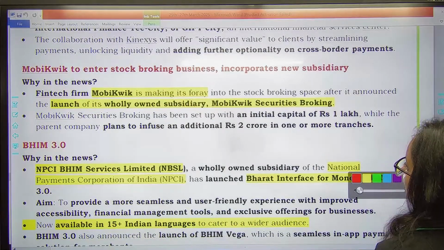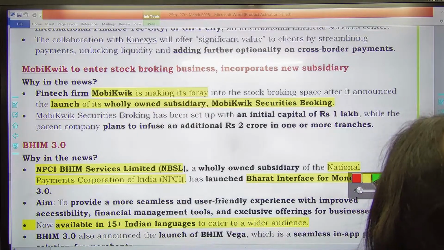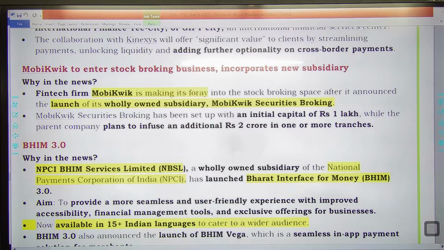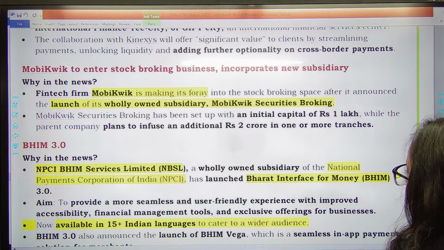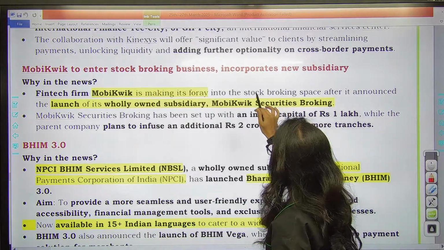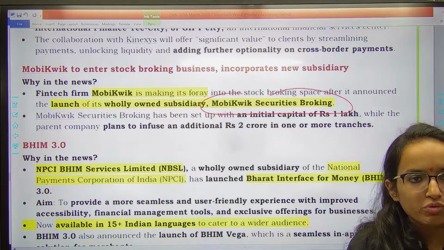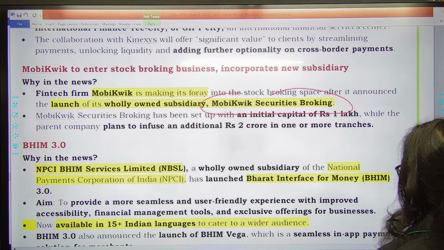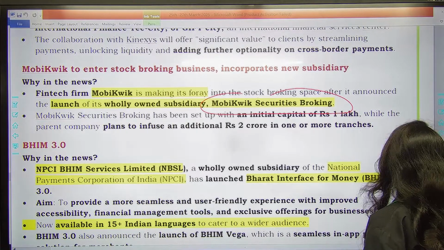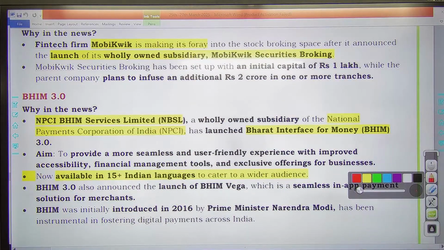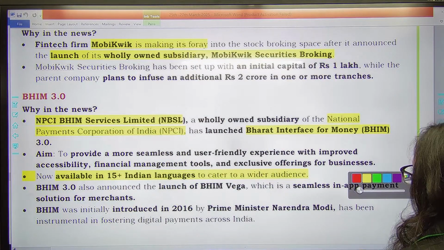Next one is MobiKwik, the fintech firm, is set to enter to stock broking business. It has incorporated a new subsidiary, okay? MobiKwik Securities Broking. तो MobiKwik अब stock broking में भी आ रहा है. MobiKwik जो है, it is also coming in stock broking. Remember that. With a new subsidiary which is fully owned by MobiKwik, MobiKwik Securities Broking. And it has been set up with an initial capital of rupees 1 lakh.